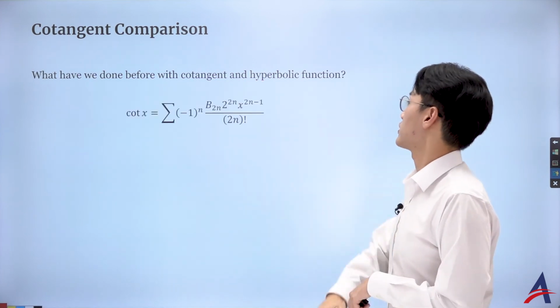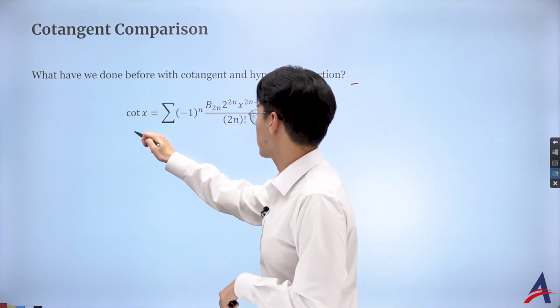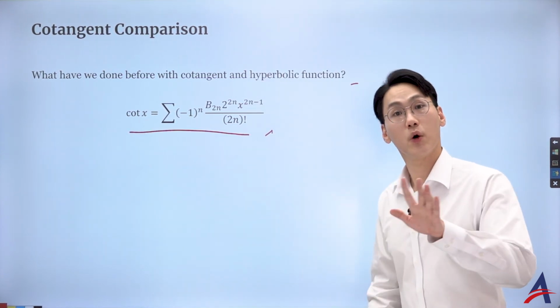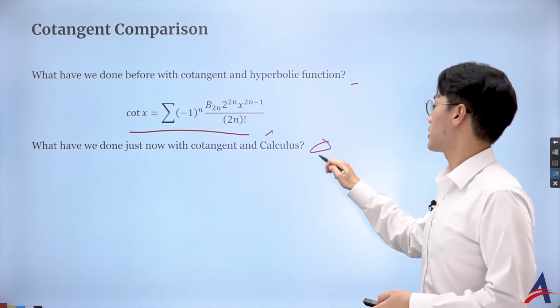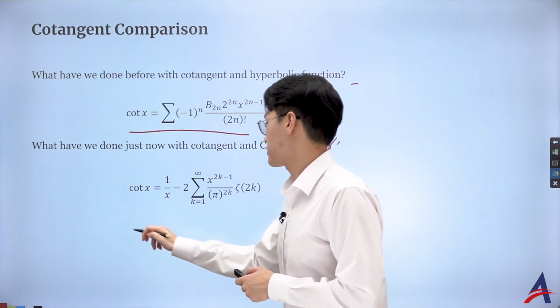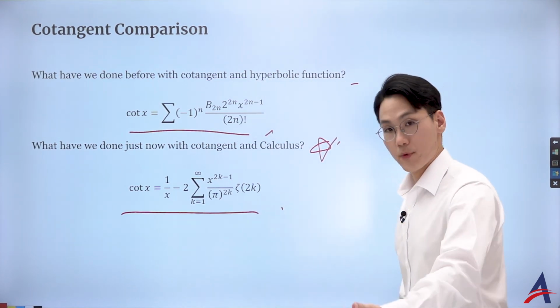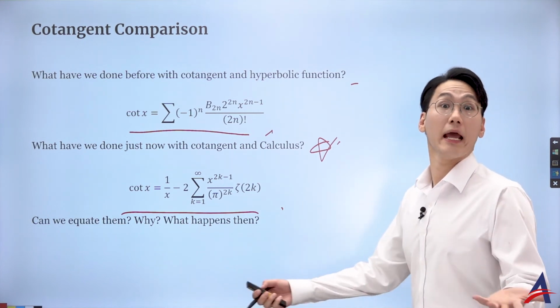From topic 3, with the hyperbolic function, with the complex number, we managed to find the expression of the power series of a cotangent as the following. And from the use of the cotangent and differentiation of the ln sine x, we came up with this series. What I'm going to do is, in fact, compare it. I'm going to claim that they are equal.